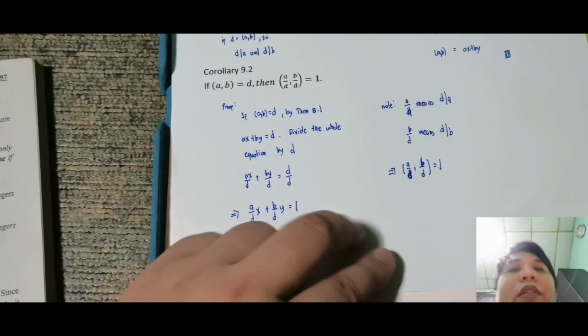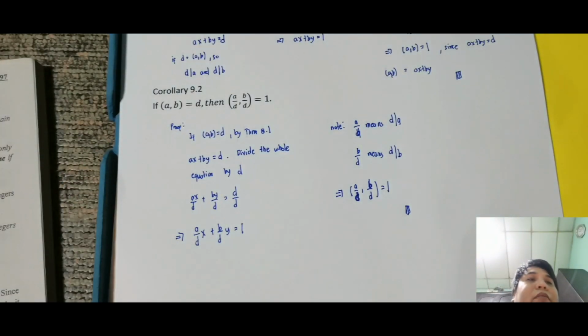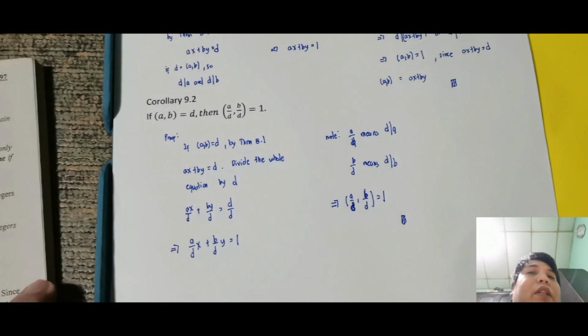Kasi ang GCD is 1. So, therefore, this is done. Okay, so again, ito lang yung linear combination lang yung ginagawa ni sir.